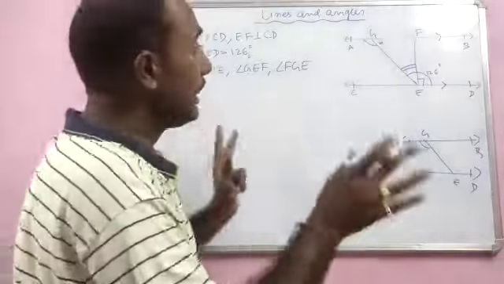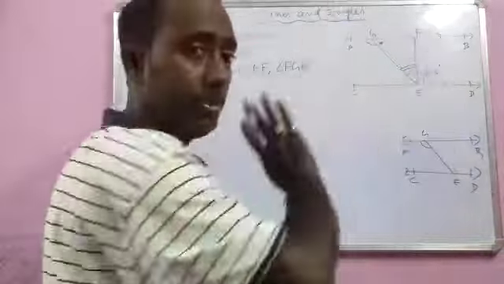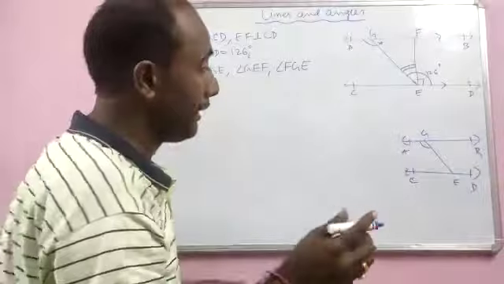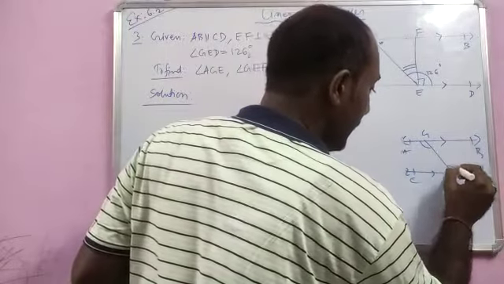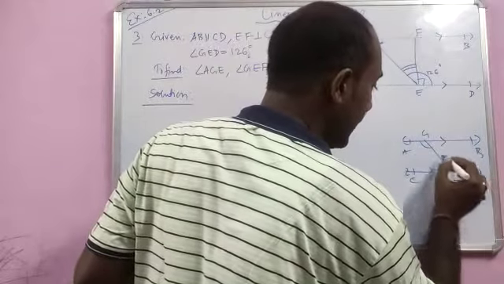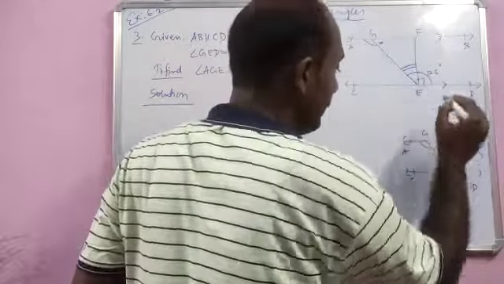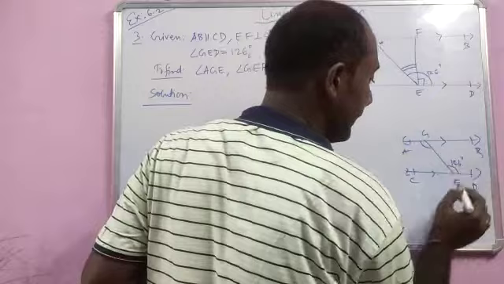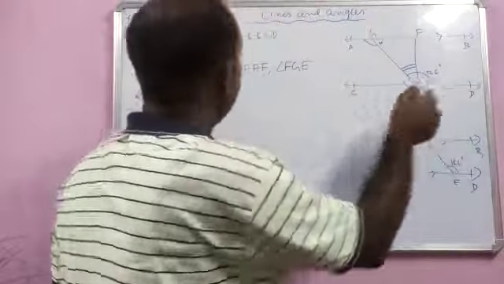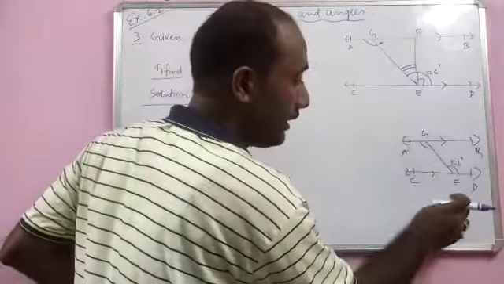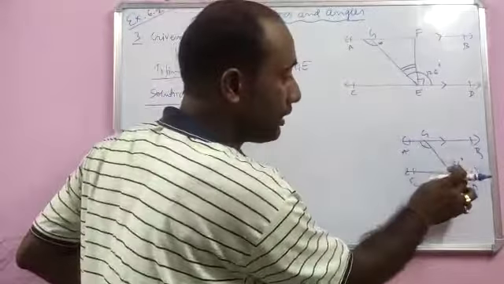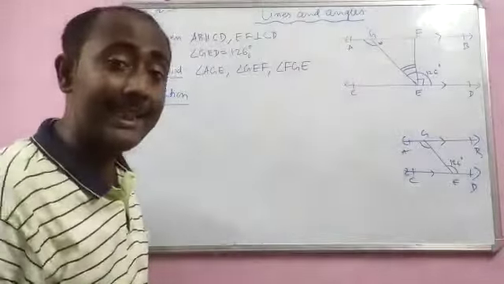Forget about EF, don't concentrate on that part. These two lines are parallel, so this will form an alternate angle with this. This angle's name is GED, which is given to you as 126 degrees, and you have to find AGE. So AGE will also be equal to 126 degrees because they form alternate interior angles.